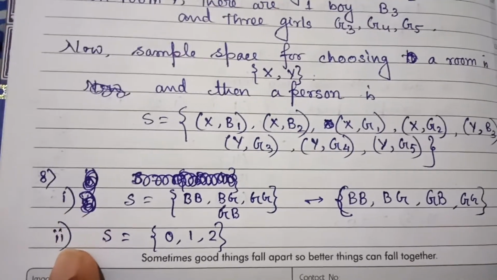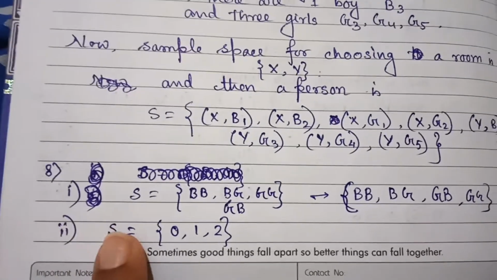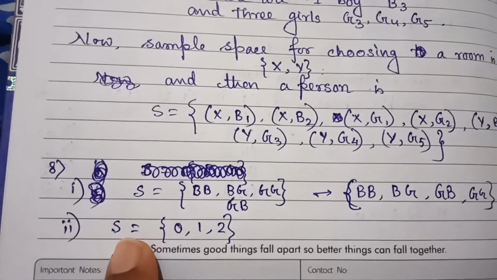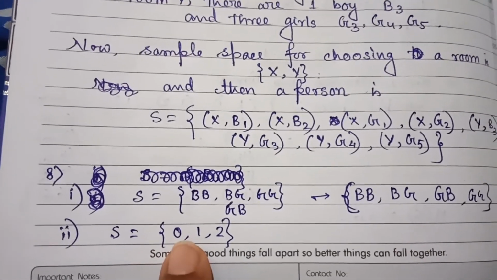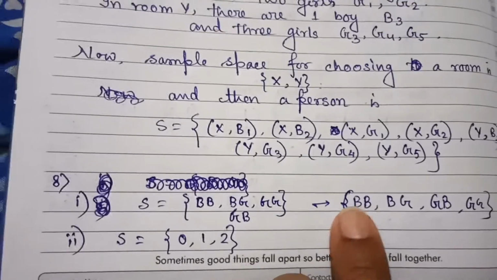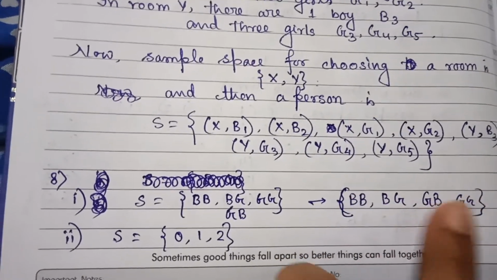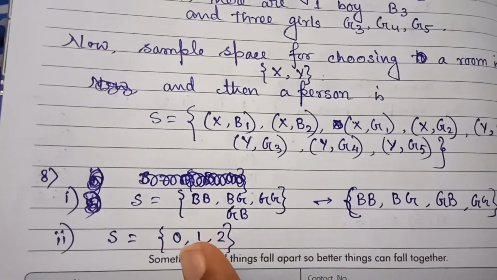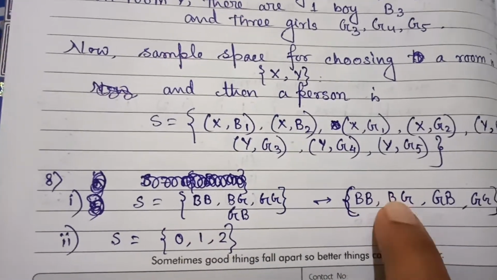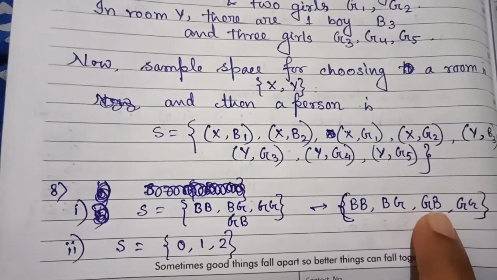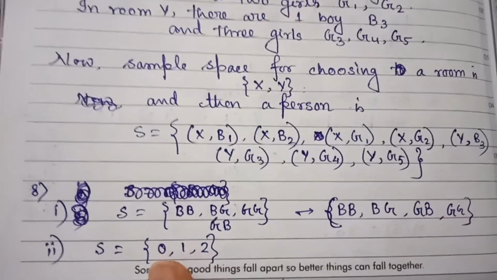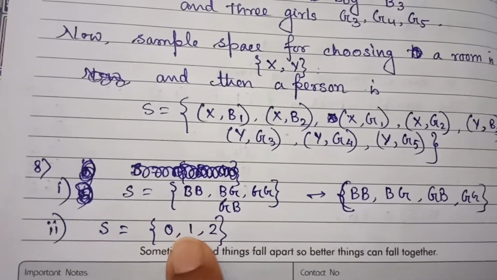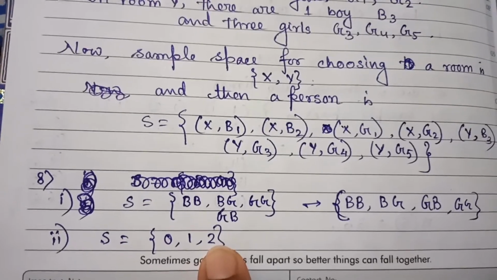Coming to the second option, you have to find out the sample space depending on the number of girls in those families. So you can see number of girls from here. You can have 0 number of girls, you can have 1 number of girls, or you can have 2 number of girls. So the sample space is 0, 1, 2.